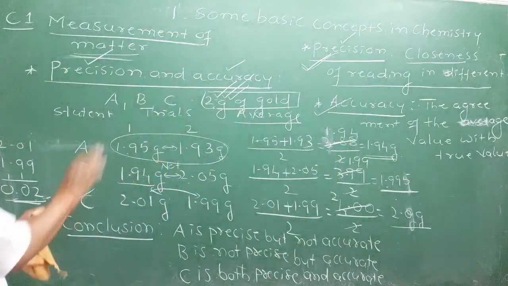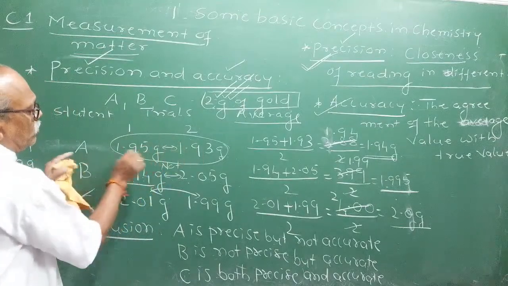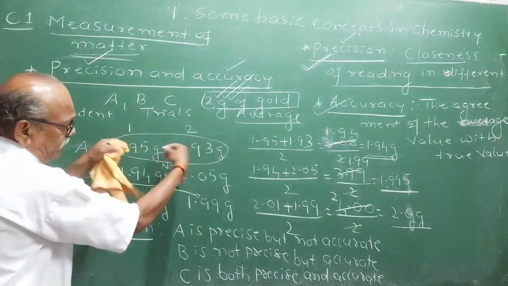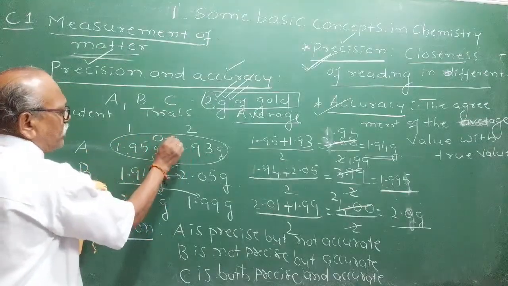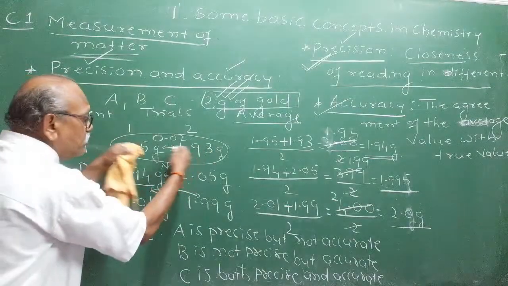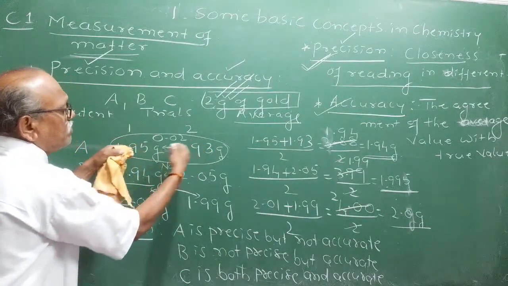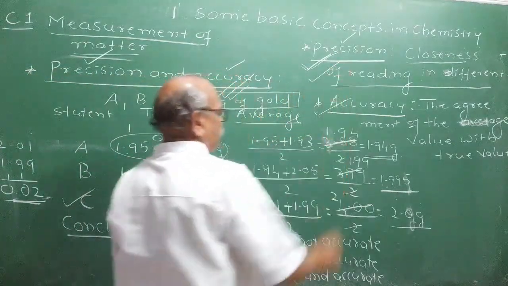Precision is the closeness of the readings, means how close they are. 1.95, 1.93 are very, very close readings. If the closeness is just 0.02, difference is there. Are you getting me? If the readings are very, very close, then we say that the measured readings are precise.